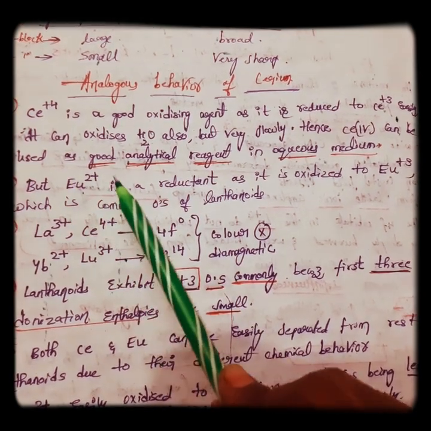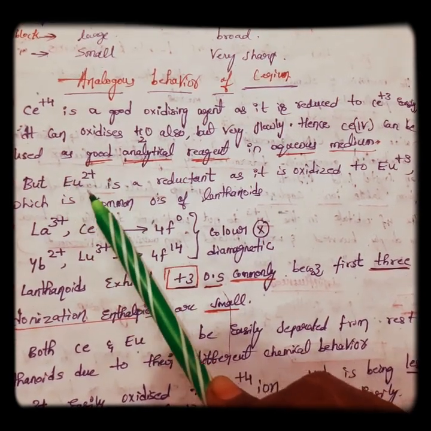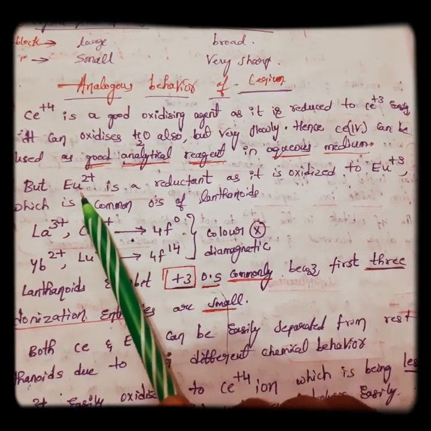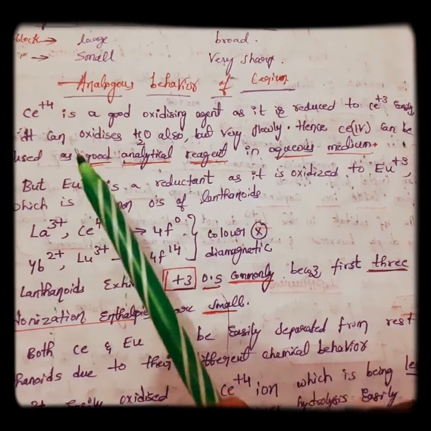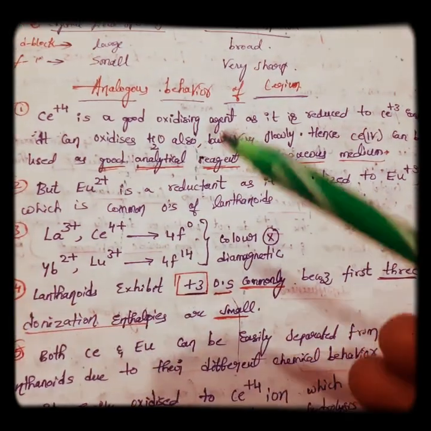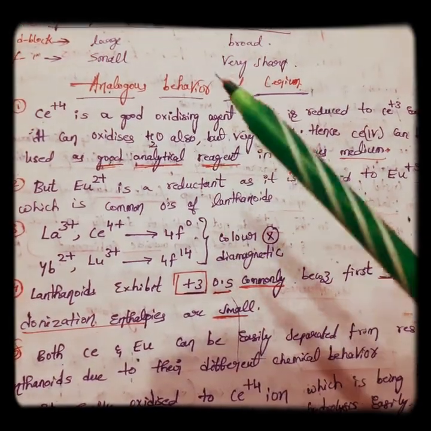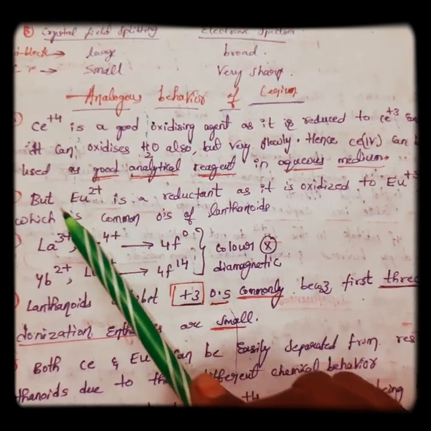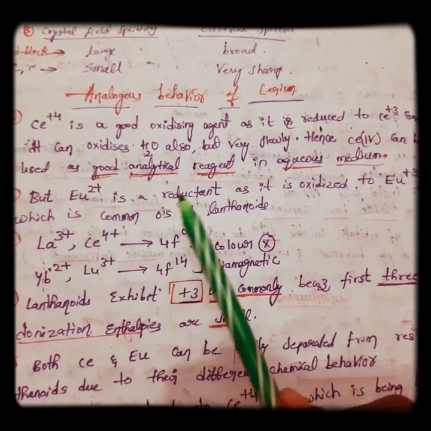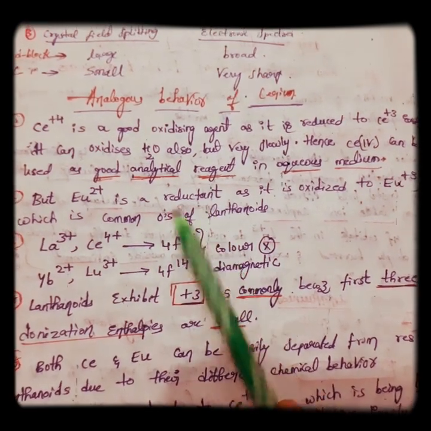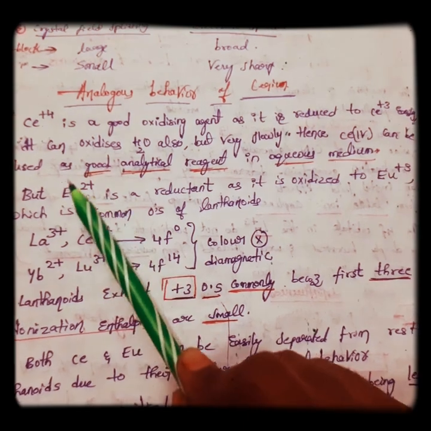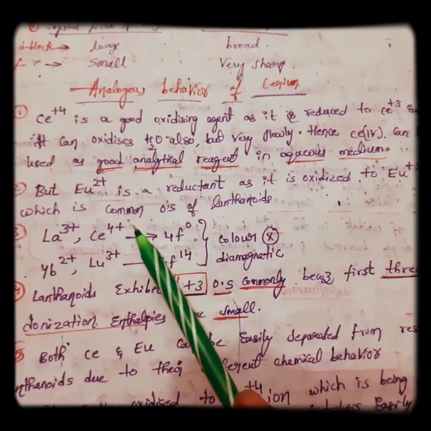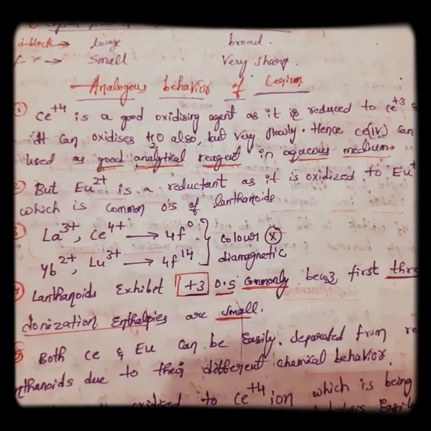If a particular element oxidizes itself and reduces others, then that element has a reducing property. Similarly, europium +2 is a reducing agent, that means it itself oxidizes to europium +3, and +3 is the common oxidation state of lanthanoids, we know that.